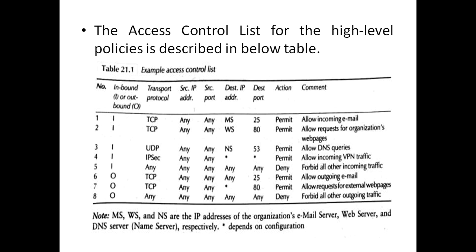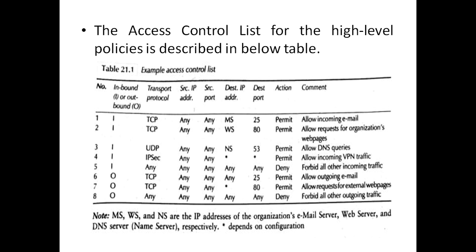So the access control list for the high-level policies is described in this table. Now if you see, there are a total of 8 rules they have implemented. The columns show inbound or outbound, which transport protocol they have used, source IP address, source port number, destination IP address, destination port, and what action needs to be taken. So here MS, WS and NS are the IP addresses of the organization's email server, web server and DNS server respectively.